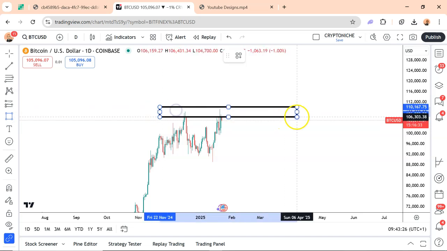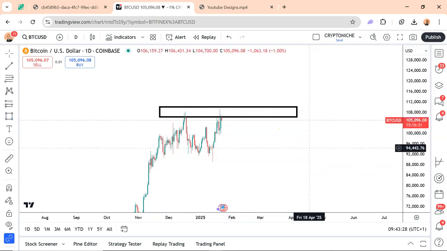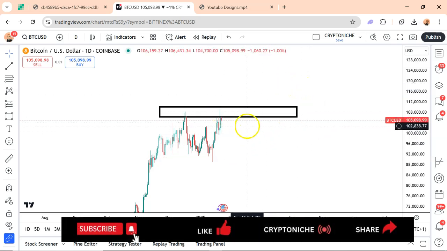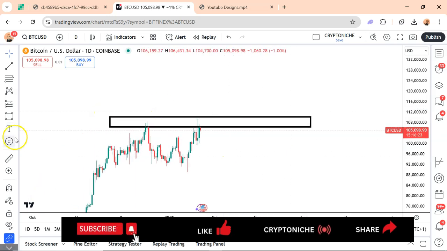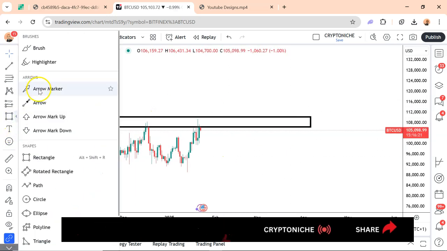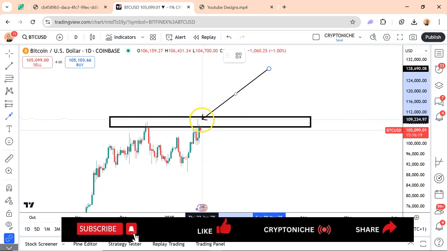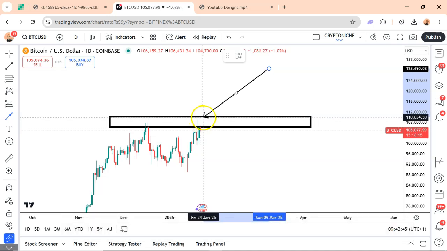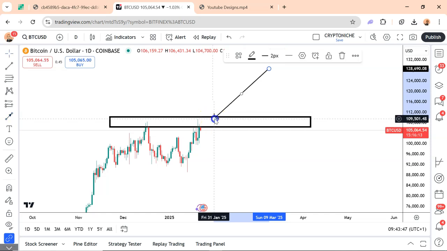At this present moment, this AI model says that price is going to get to this price level, I think around 110, I think Bitcoin got 110,000, or very close to that.